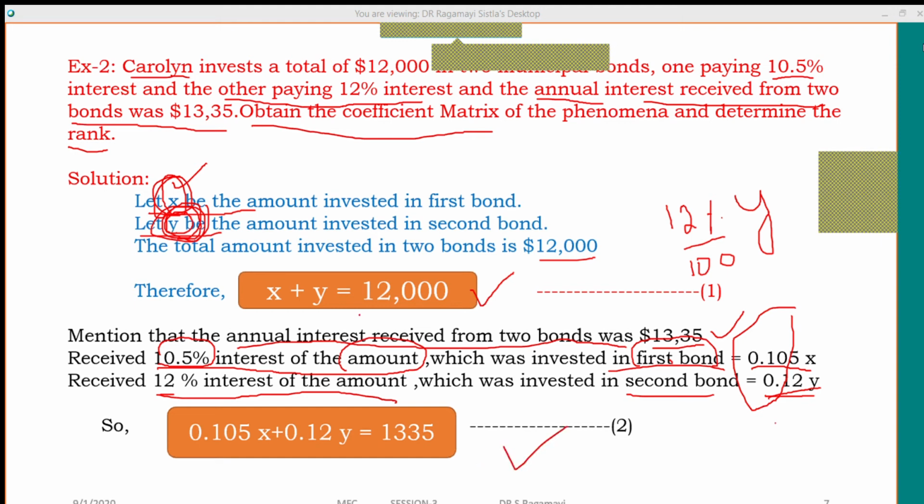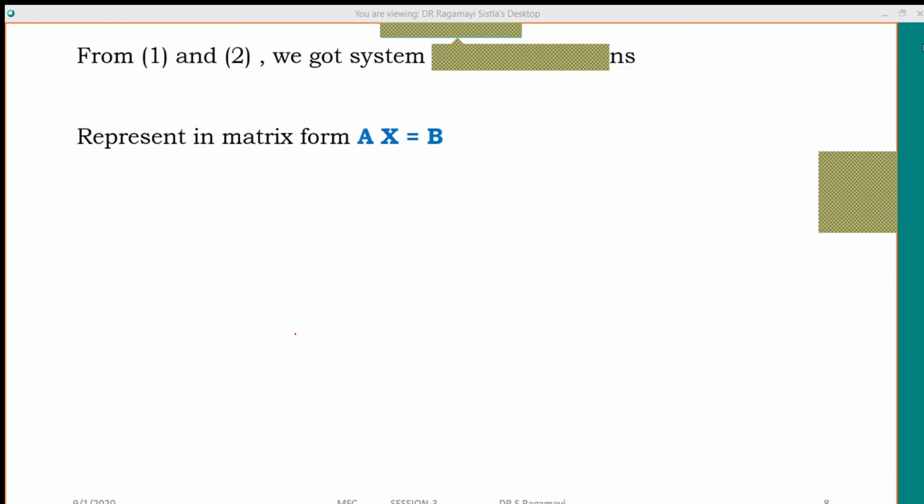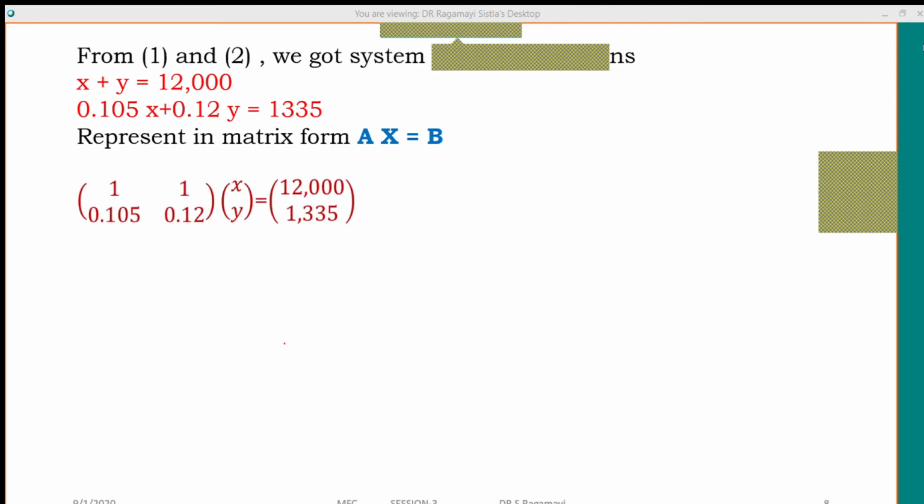So now you are ready with two equations and two unknowns. Once the system of linear equations is ready, you know how to represent it in matrix form, Ax equals B.